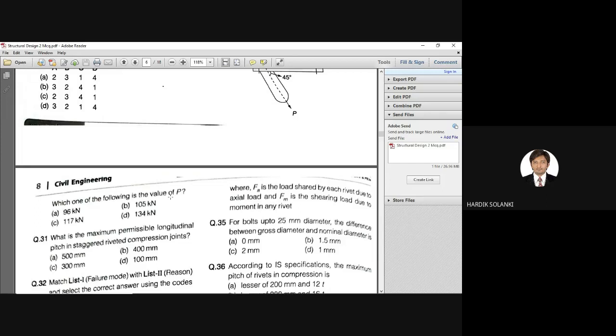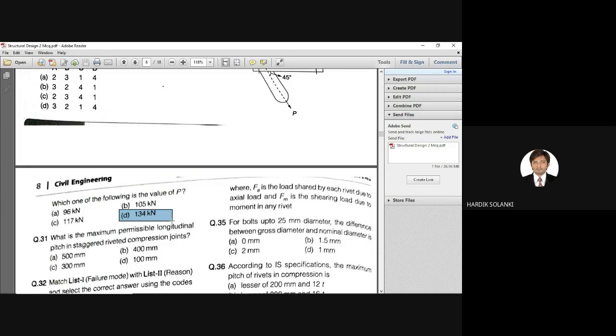How to find the force? This is a long question and there is a solution for it, but we are going to skip it because the solution part will not be asked in your exam. So I'll just give you the answer. You can note down the correct answer, which is option D, 134 kilonewton. Yes, this is an analysis type of question requiring some calculation.